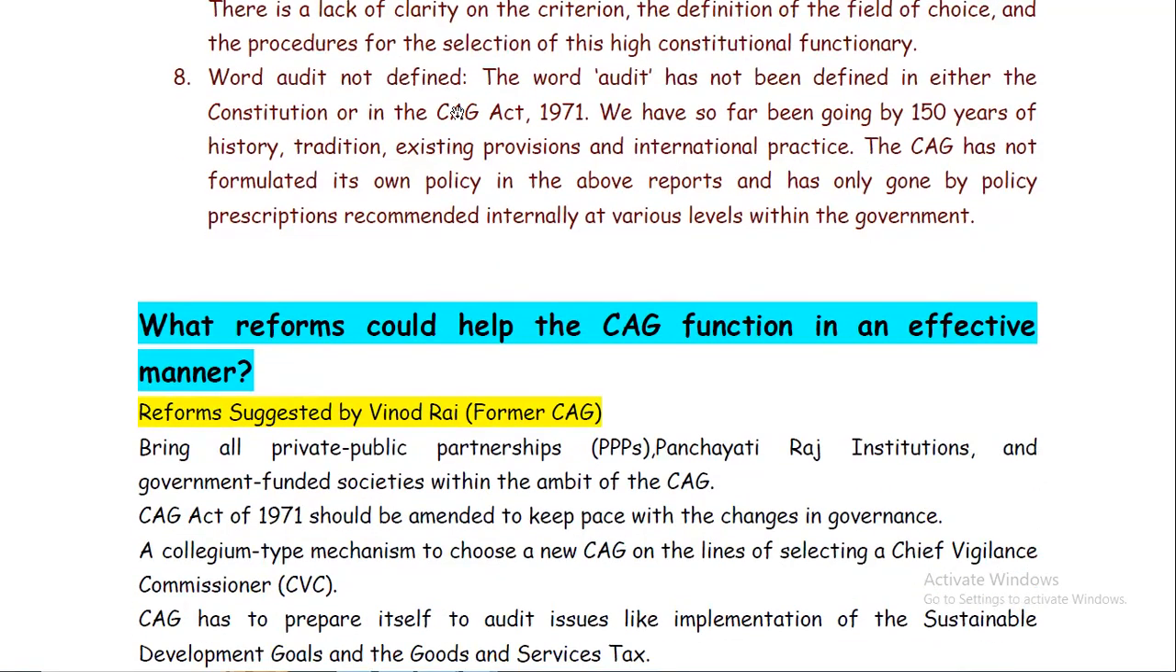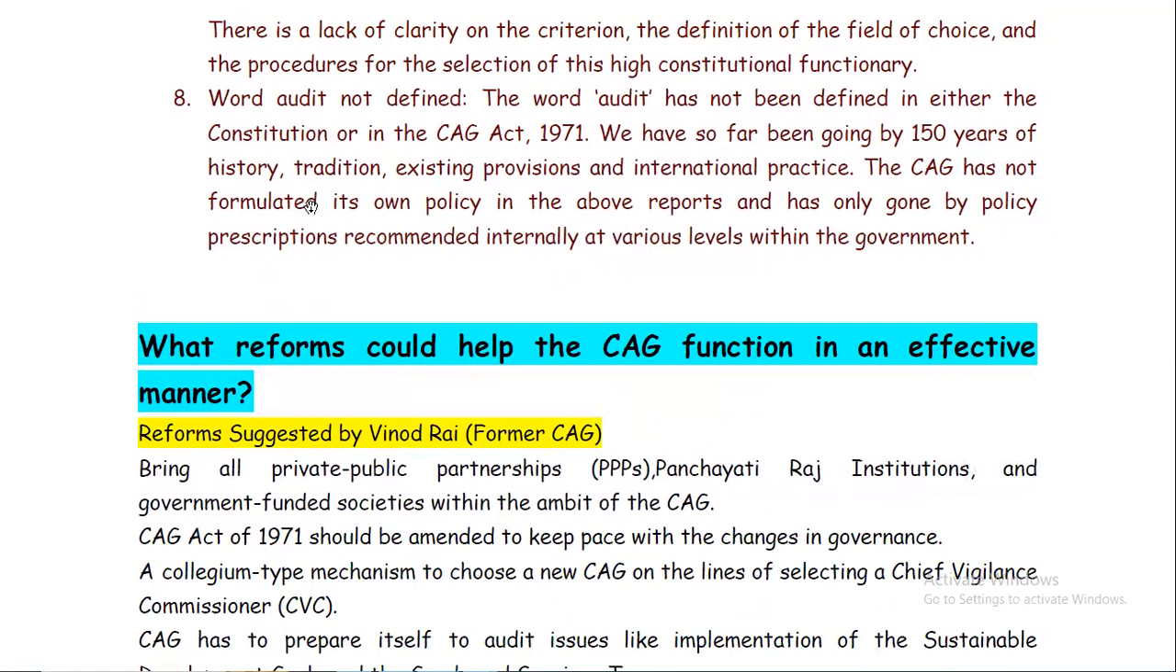Then the word audit is not defined. The word audit has not been defined in our Constitution or in the CAG Act of 1971. We have so far been going by 150 years of history, tradition, existing provisions, and international practices, but there is no clear-cut definition of the word audit. The CAG has not formulated its own policy in the above regard and has only gone by policy prescriptions recommended internally at various levels within the government. So see, these are some serious issues with the CAG's powers or the CAG's limitations.